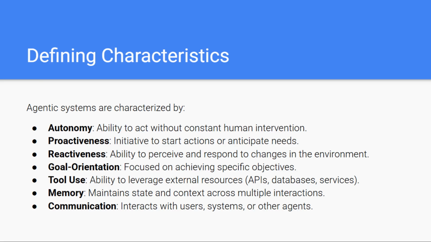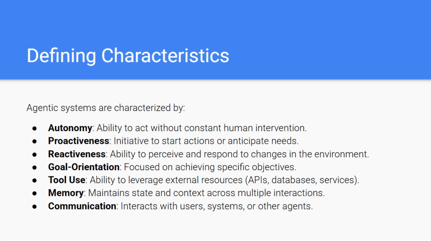At the same time, they are highly reactive. When the environment changes, maybe new data appears, a user clarifies a request, or a system throws an error, they adapt instantly and adjust their behavior accordingly. All of this is driven by goal orientation. Whether the goals are predefined or dynamically learned, the system continuously evaluates its choices in terms of how well they move it closer to achieving those objectives. Another defining trait is tool use. Agentic systems can call APIs, query databases, and interact with external services. This ability to leverage tools is what allows them to solve complex real world tasks.